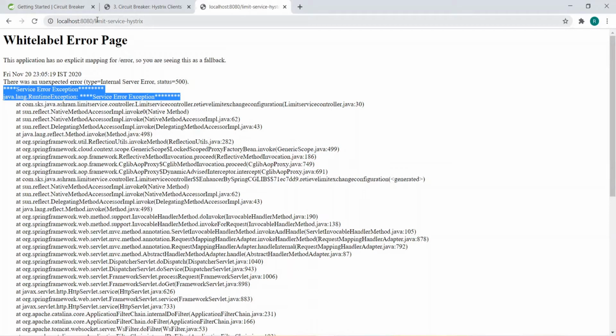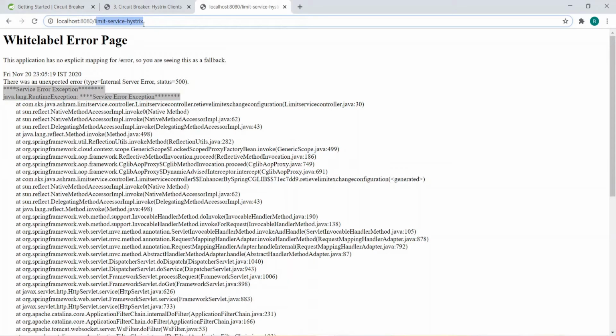If this limit service Hystrix API fails somewhere because of some other microservices, or some other kind of exception, like a network error, or the service goes down, or any internal error, or network slowness, it should not fall down, or it should behave as if it was working.